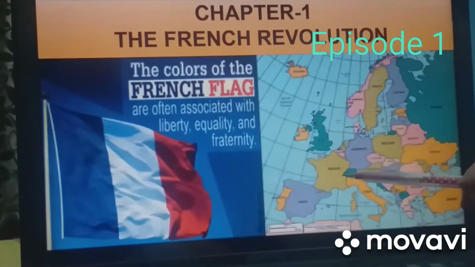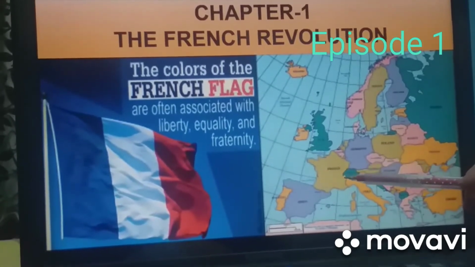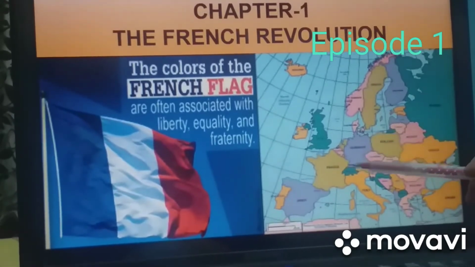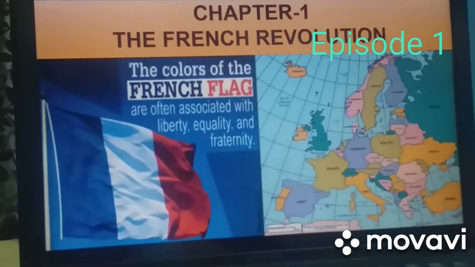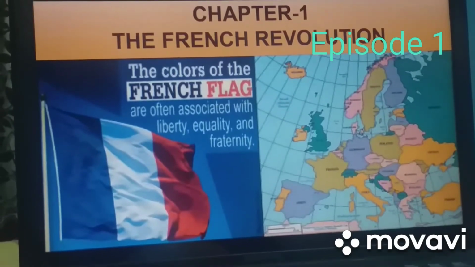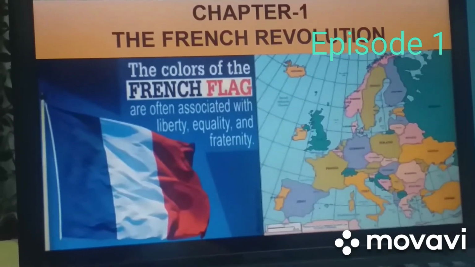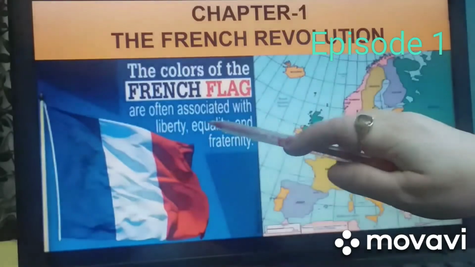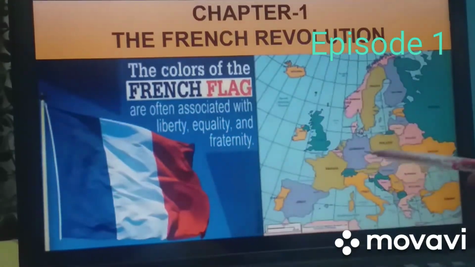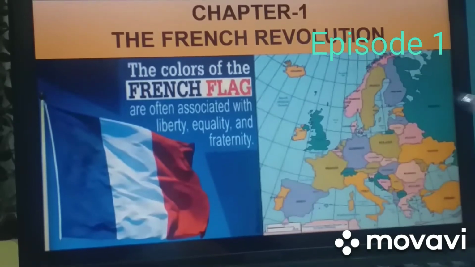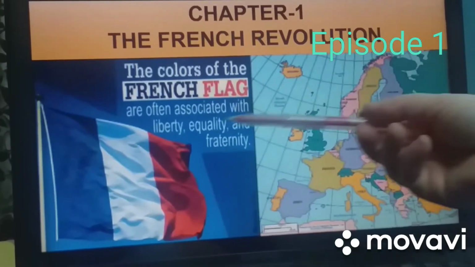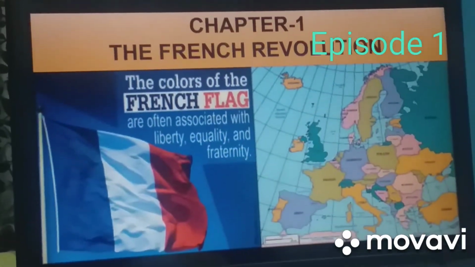This country is located in the western hemisphere, but this country's political revolution gave a big legacy to the whole world. It promoted the ideals like liberty, equality and fraternity by which the other countries of the world were affected, and most of the countries of the world adopted these ideals in their constitution.